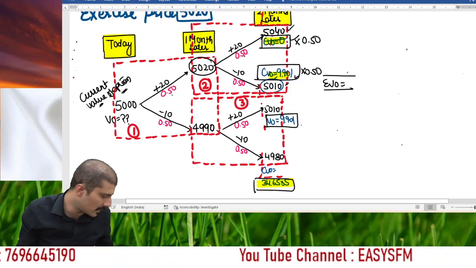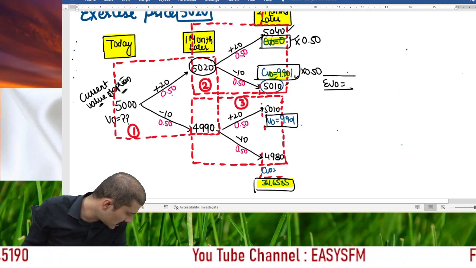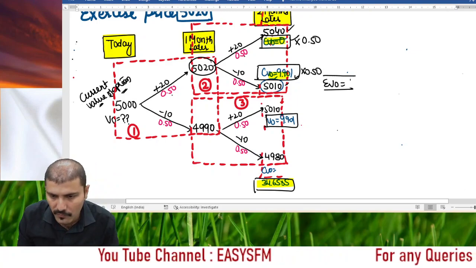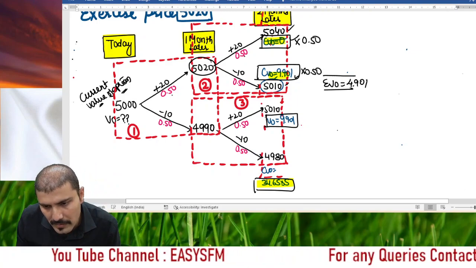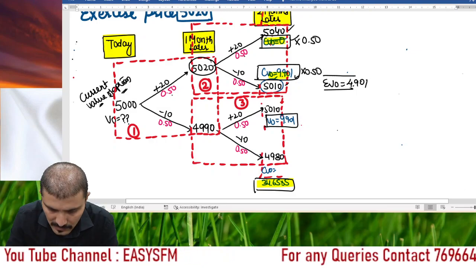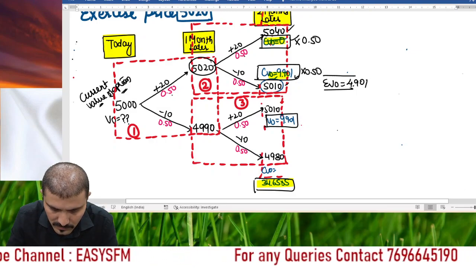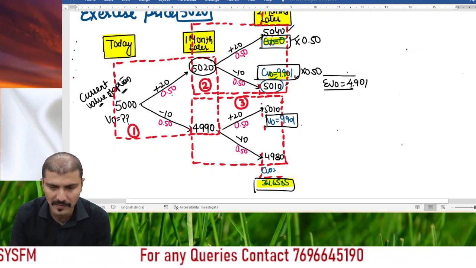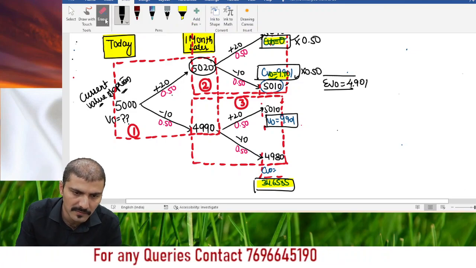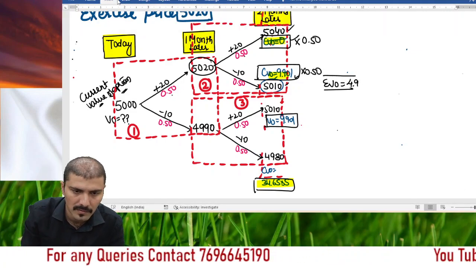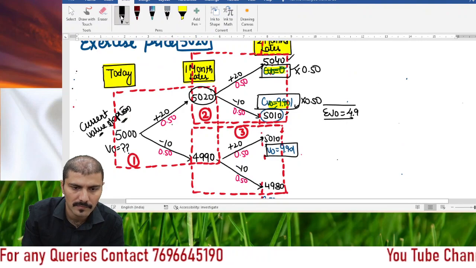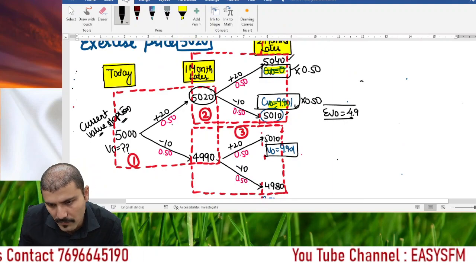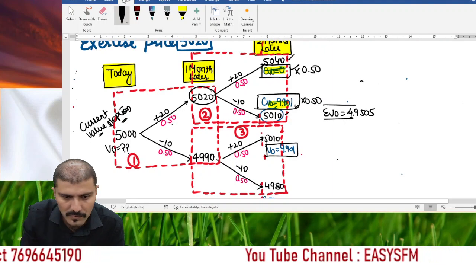The same manner. The expected value of option will be 4.9505, right?